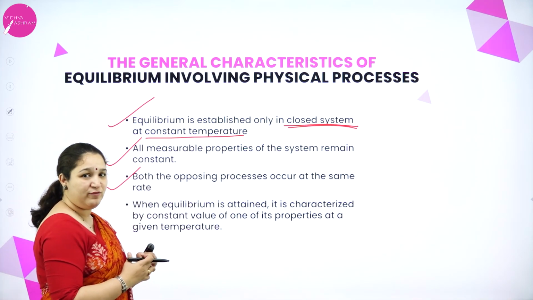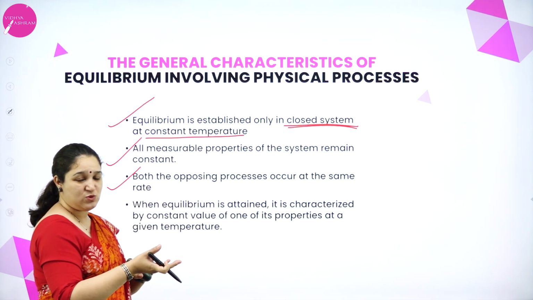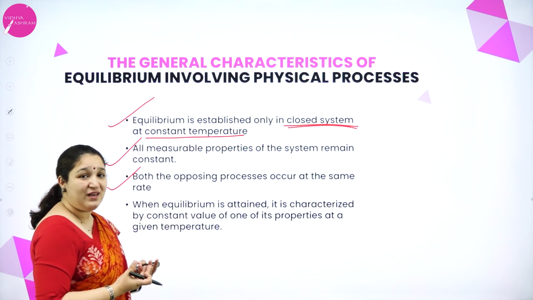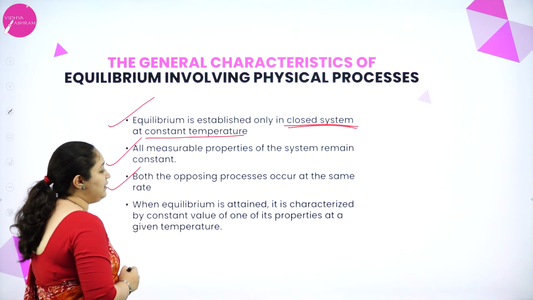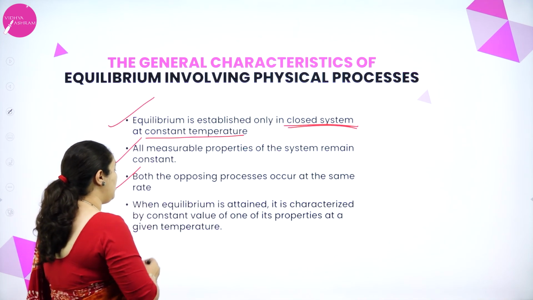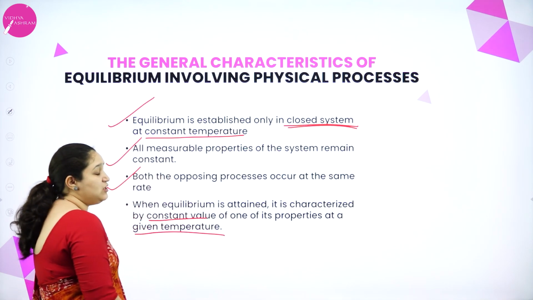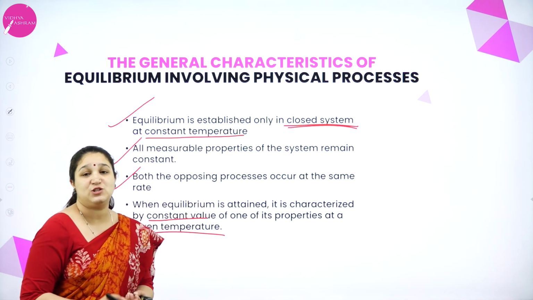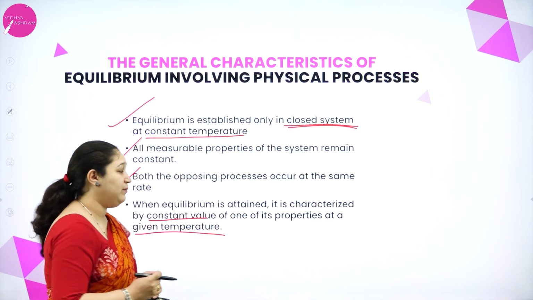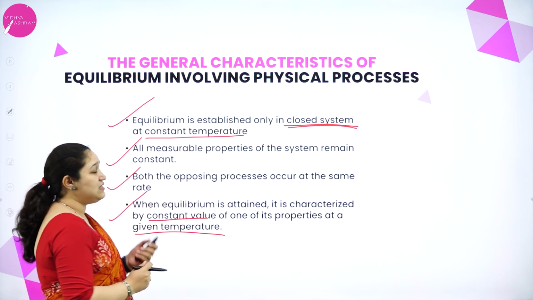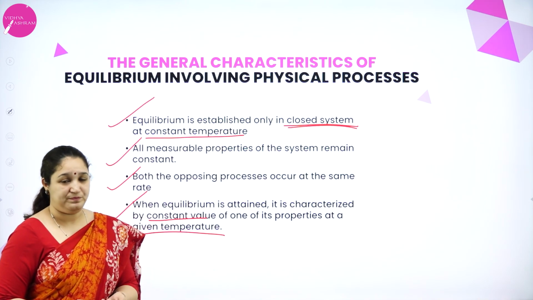I told you the rate of vaporization is equal to the rate of condensation. So both the opposing processes should happen to an equal extent, only then we call that system an equilibrium. Last, when equilibrium is attained, it is characterized by a constant value of one of its properties at a given temperature. So there will be one or the other property which has to be kept constant at a particular temperature when equilibrium is attained. So these are some of the characteristics which we have observed in physical equilibria.